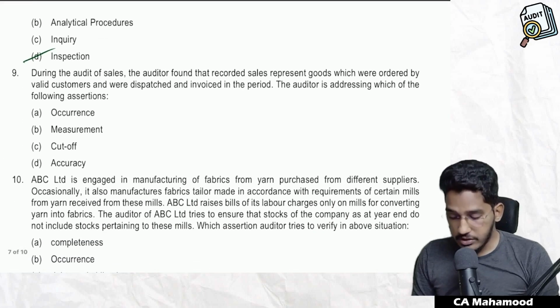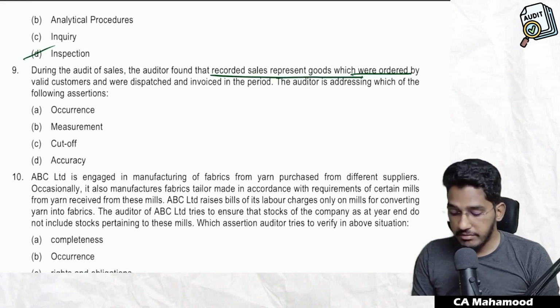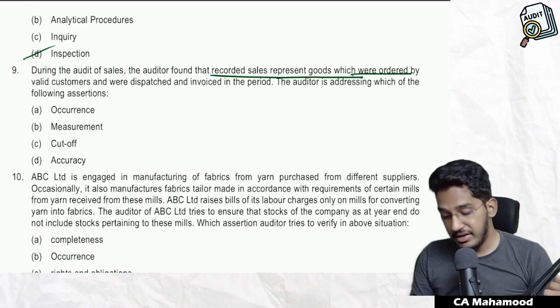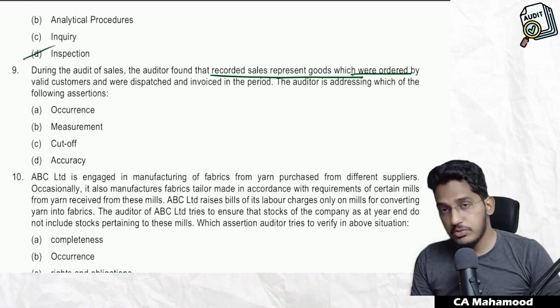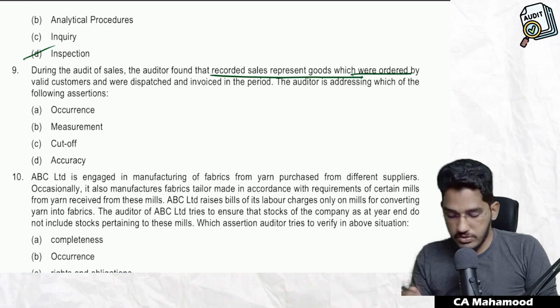Next one. During the audit of sales, the auditor found that recorded sales represent goods which were ordered by valid customers and were dispatched and invoiced in the period. The auditor is addressing which of the following assertions? The auditor is verifying whatever sales are recorded in the books of accounts, did they really happen? Which assertion is it? Occurrence we call it. So he is verifying the occurrence assertion.